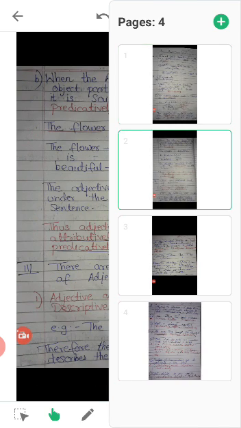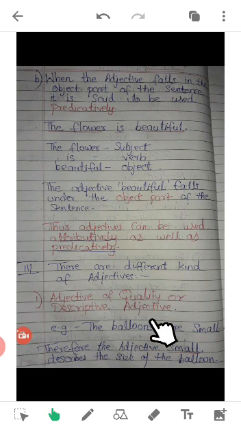Next, this also you have to copy. This is a definition about predicatively. Examples are here, so you remember that. Then, under the adjectives, what kinds are there: the adjective of quality or descriptive adjective. I explained all that to you in the previous video. You have to copy all this also. So please don't ignore, copy this. It will take a little time but it will definitely help you after.